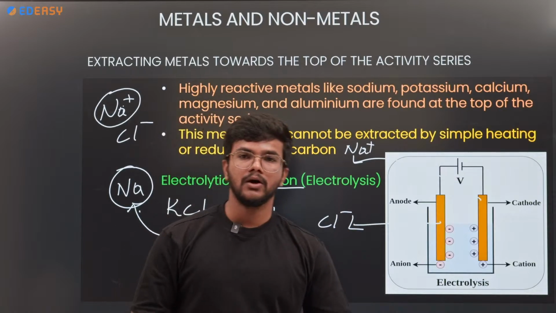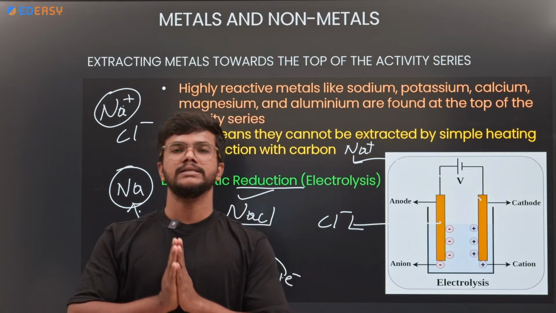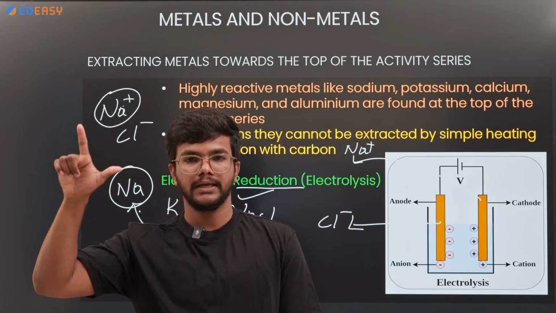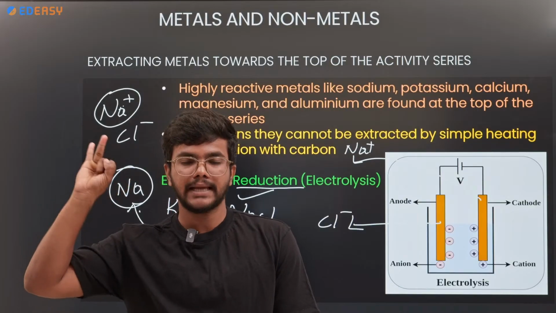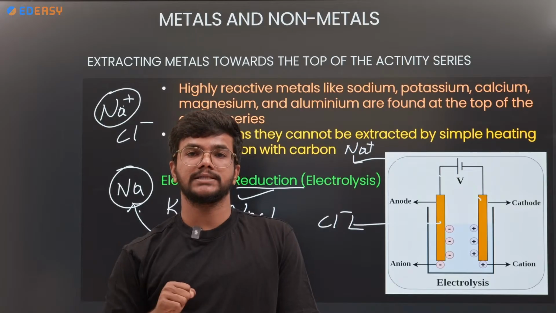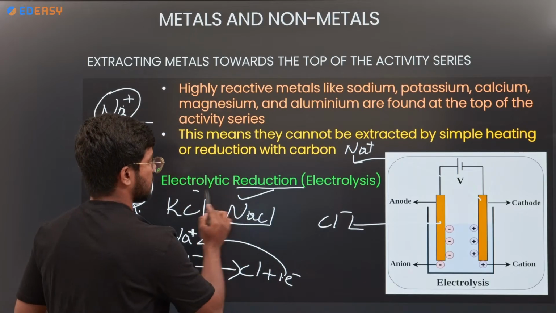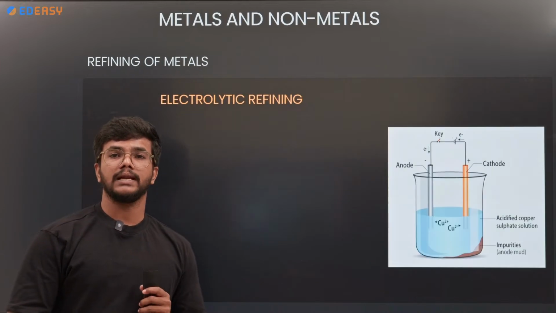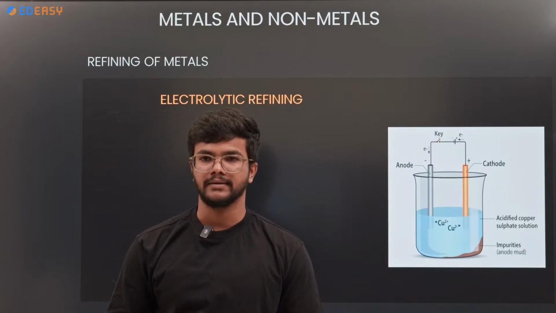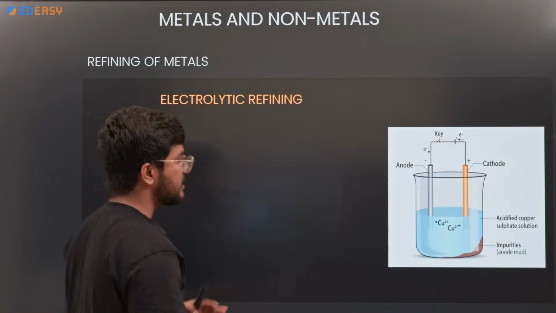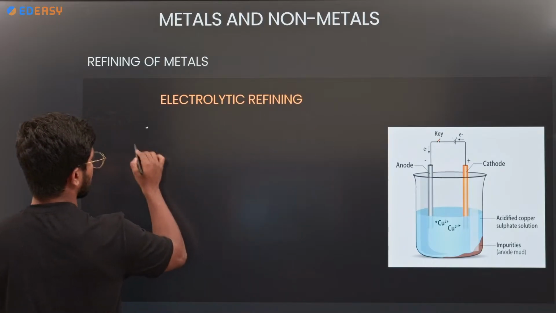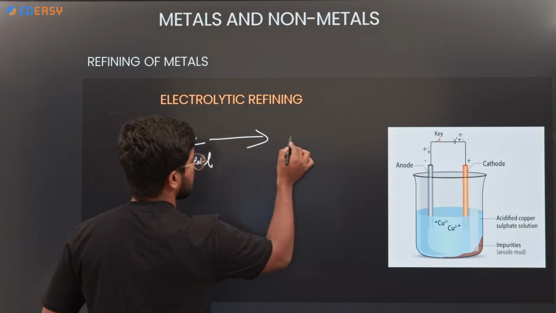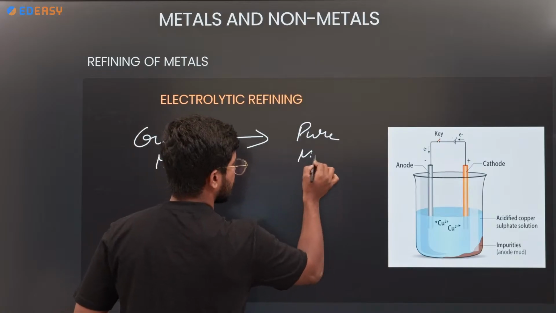So till now we completed the extraction of metals. Calcination and roasting are involved in the extraction of low reactive or middle reactivity metals. The top reactive metals can be extracted with the electrolytic reduction method. Next, electrolytic refining. What is electrolytic refining? Electrolytic refining gives the pure metal from the crude metal. So crude metal can be converted into pure metal with this method.